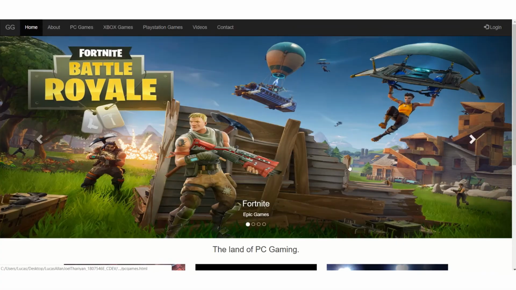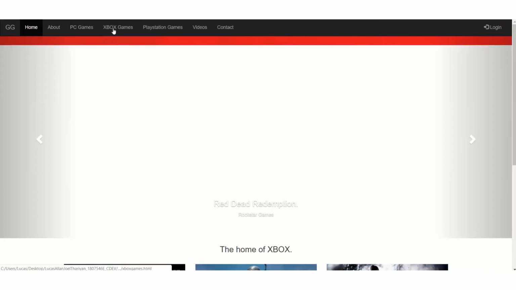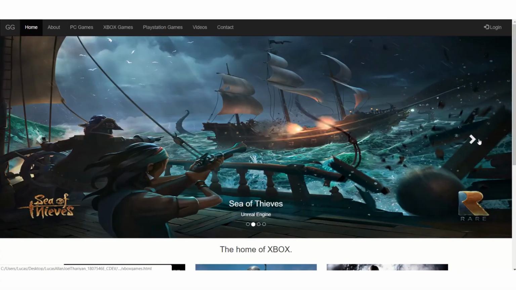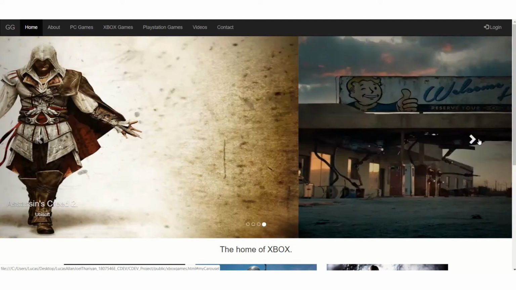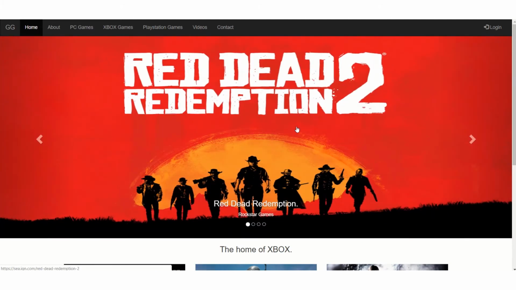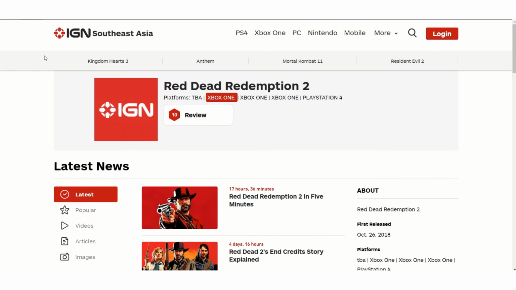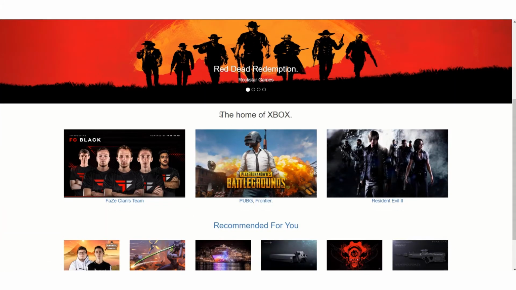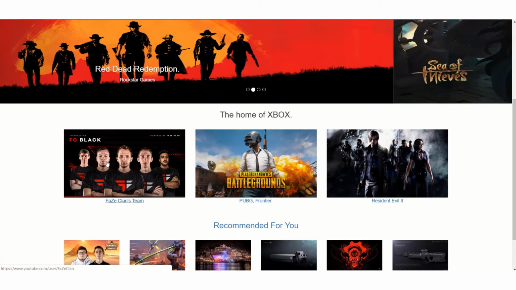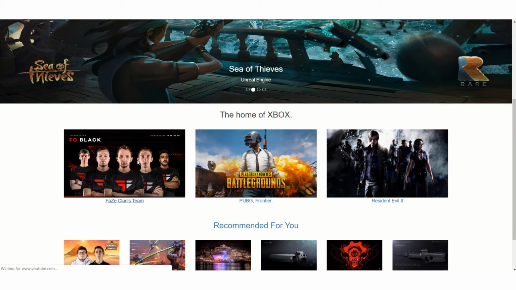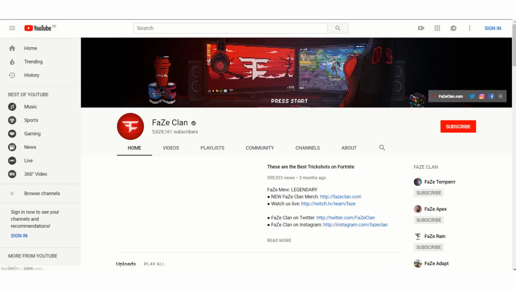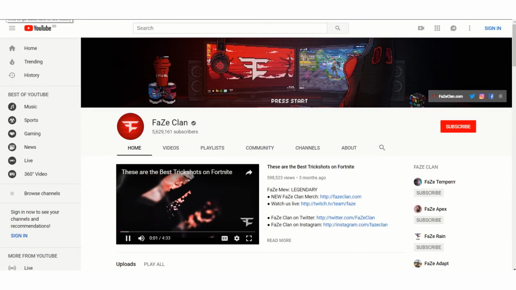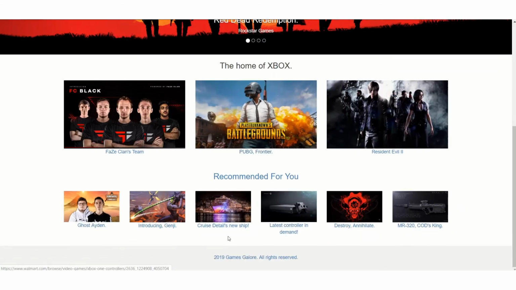And alright, so moving on to Xbox games, same carousel system, all fully working, clickable, all linked up. So here, for example, is an Xbox games page. That's the home of Xbox. It shows new games, esports teams featuring popular esports players that players can relate to, such as FaZe Clan. For example, the latest controllers, things like that.